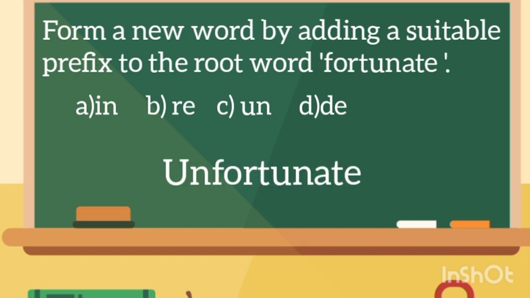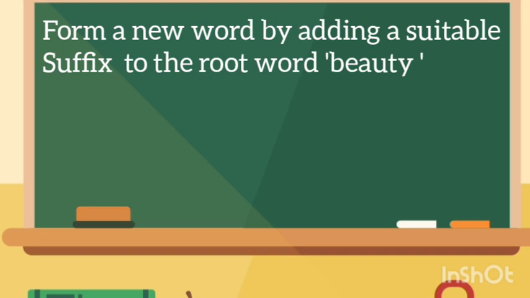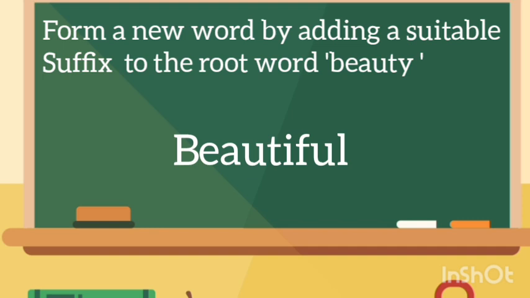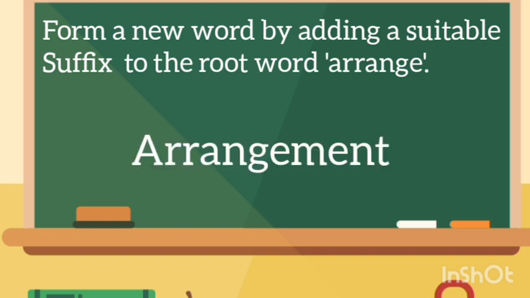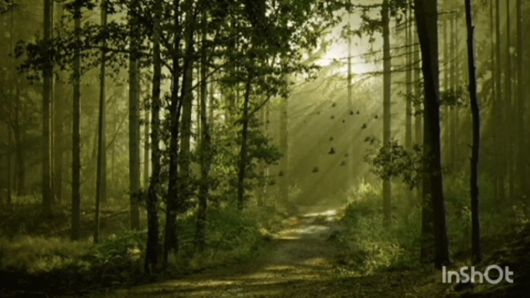Okay, let me tell you about suffix. Form a new word by adding a suitable suffix to the root word beauty. Four options will be given. What is the answer for beauty? Beautiful. Form a new word by adding a suitable suffix to the root word arrange. Option A, ly, B, ble, C, ment, and D, ful. What is the answer for arrange? Arrangement, right? So I hope you are all clear about prefix and suffix also, right?